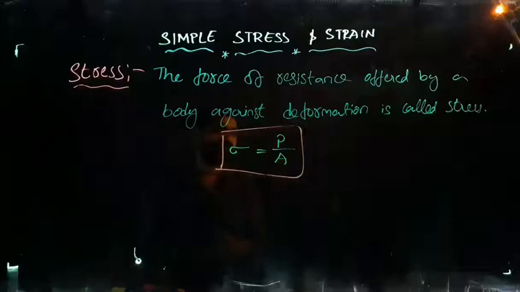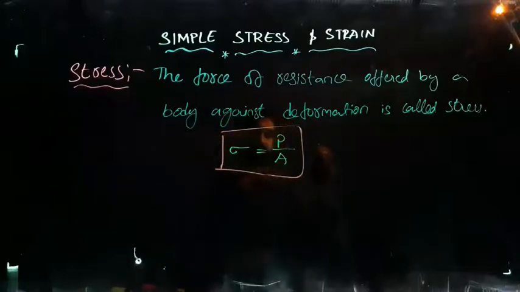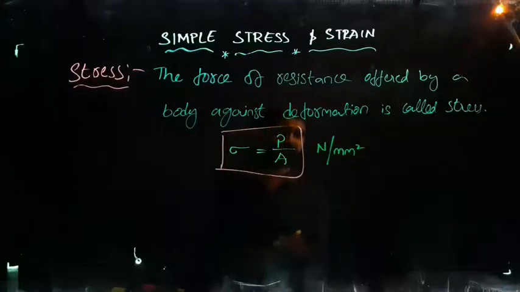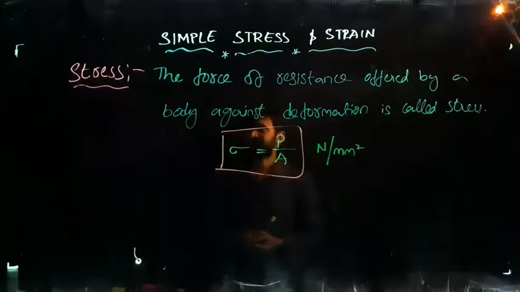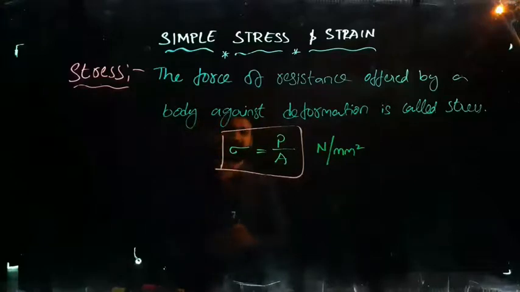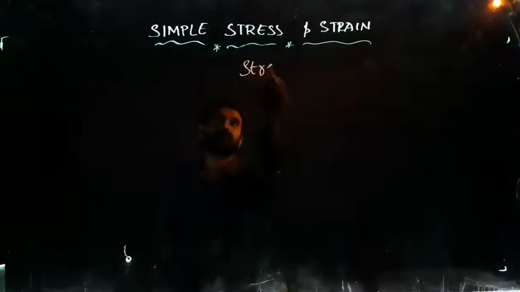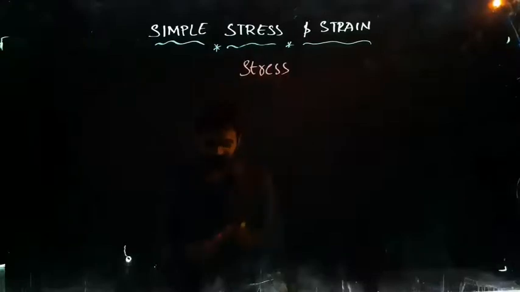So what are the units of load here? Load will always be in newtons and area will be in mm square, Newton per mm square. So the units of stress will be Newton per mm square. So this is stress. And let us see how the stresses are divided and how many types of stresses there are.